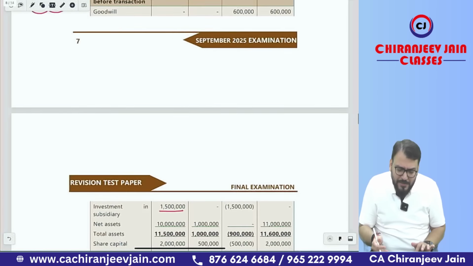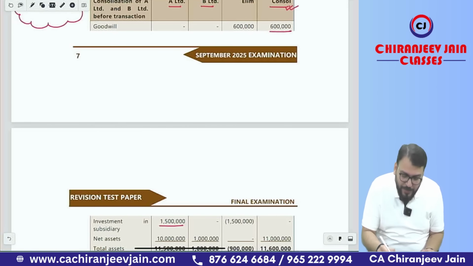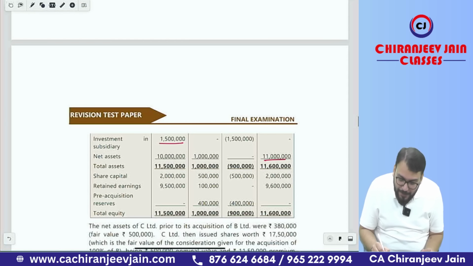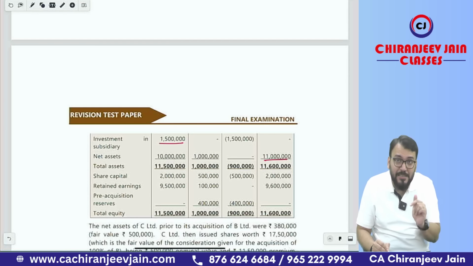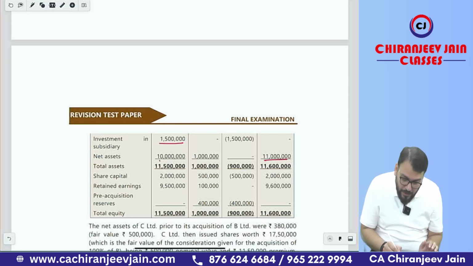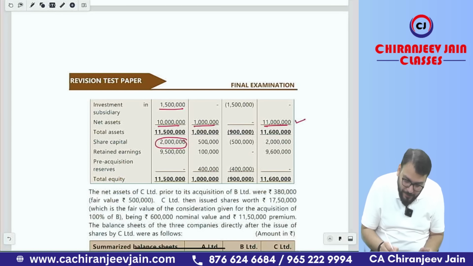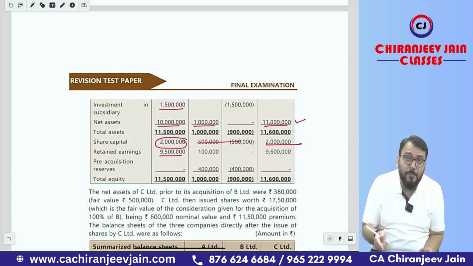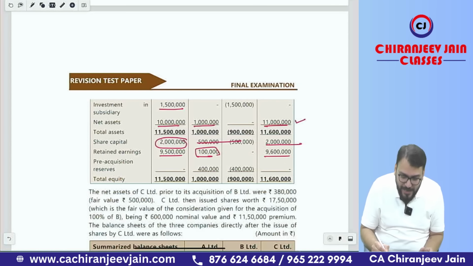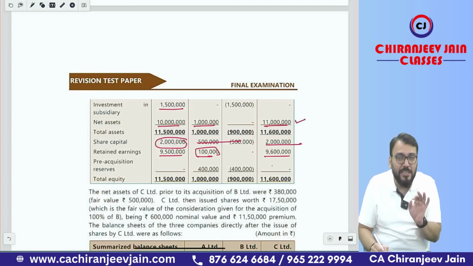Then they have given in the consolidated, 6 lakh goodwill. The net asset is 11 lakh. How did it become 11 lakh? 1 crore plus 10 lakh, so it will be 1 crore 10 lakh. Okay, sir. Then the share capital of only A Limited will come. This will not come. Then it will be 95 lakh plus 100% of post-acquisition profit, that is 1 lakh. So that becomes 96 lakh, and of course pre-acquisition profit and reserve will not come. This is a consolidated balance sheet.